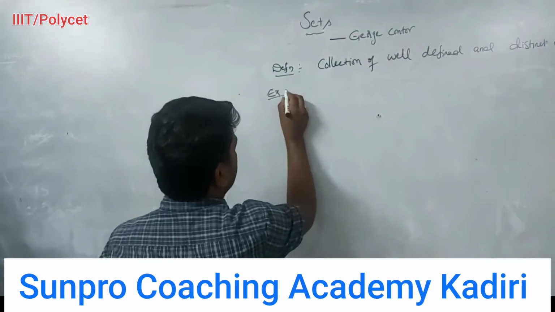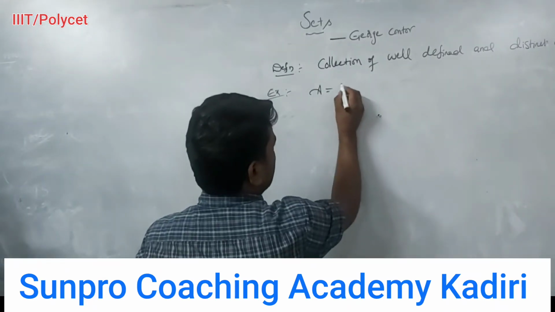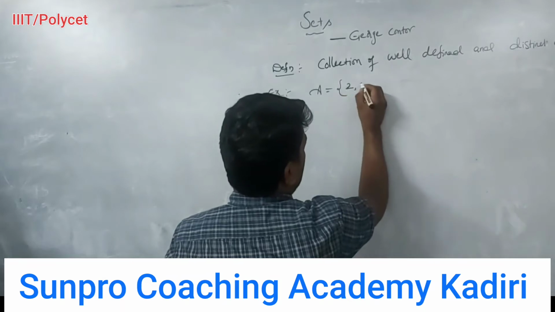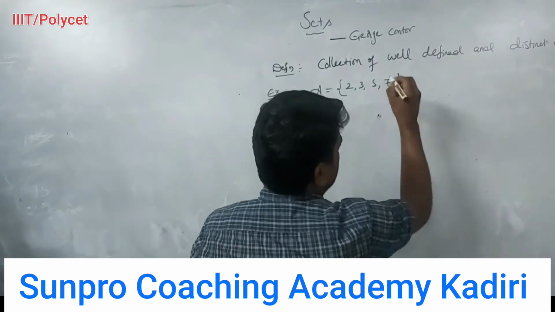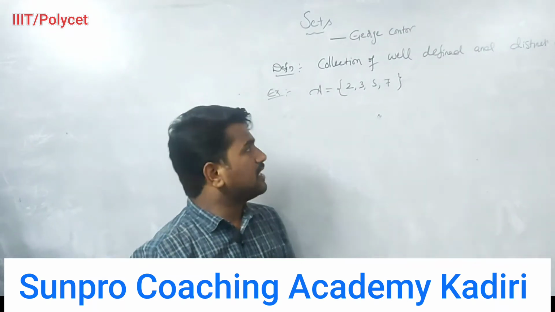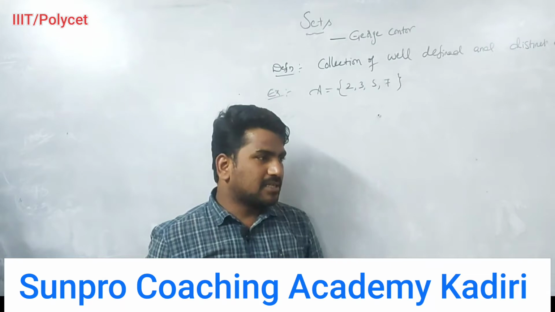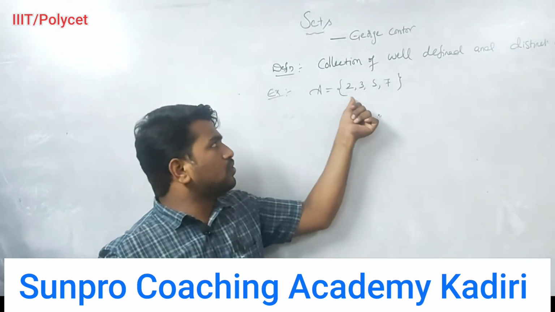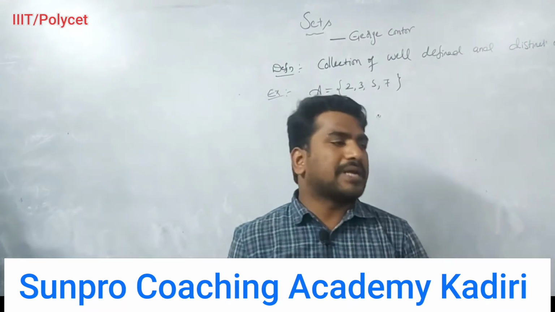Examples of sets. See, set A is equal to, I am writing some elements here, 2, 3, 5, 7. These are prime numbers. How many elements are there here? 2, 3, 5, 7 are the first 4 prime numbers.